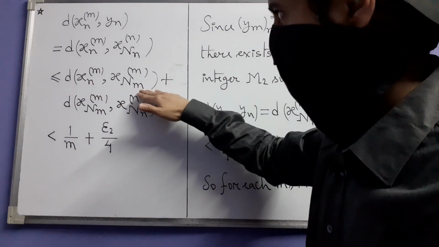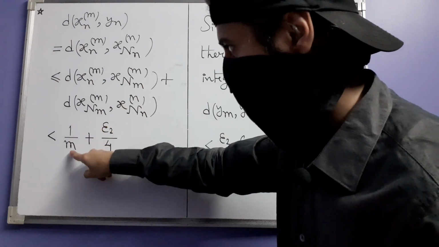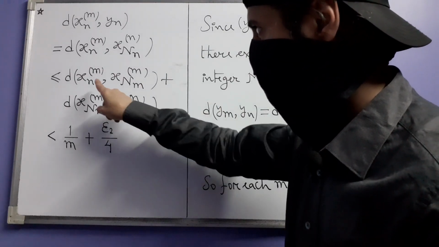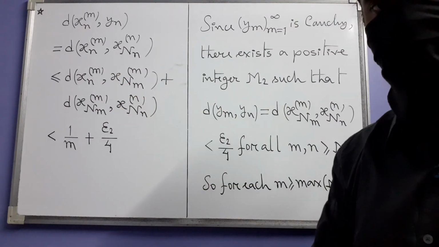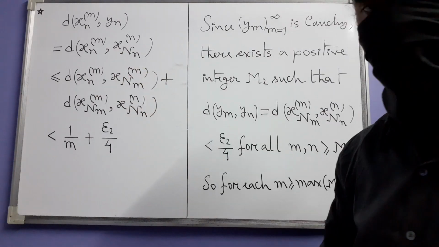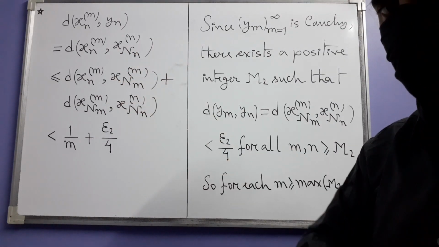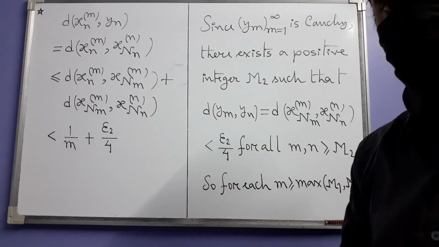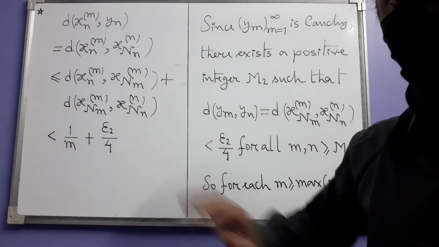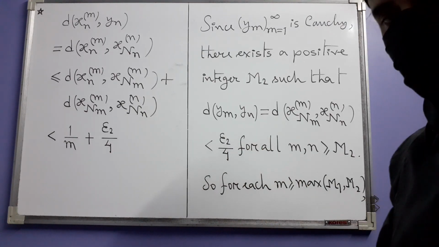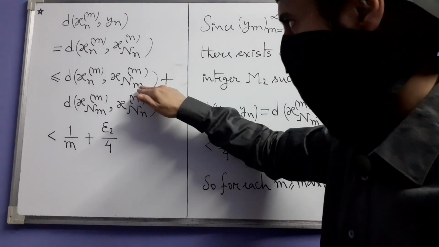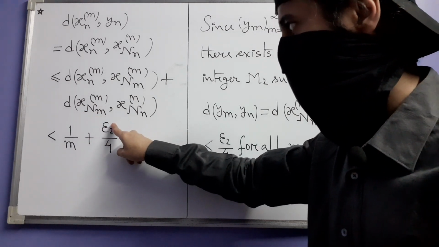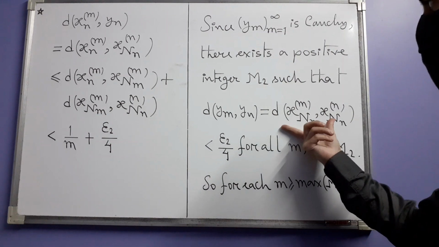Now this first term is less than 1 divided by small m, but there is a condition. You already know that. This will happen when this and this are both at least nm. Nm is greater than or equal to itself, it is at least itself, but I need this small n to be greater than or equal to nm, which I haven't written. That means I have to write that. But assuming that I have considered that, that is there with us, this is less than 1 divided by m. And the second term is less than epsilon 2 divided by 4 because of this.